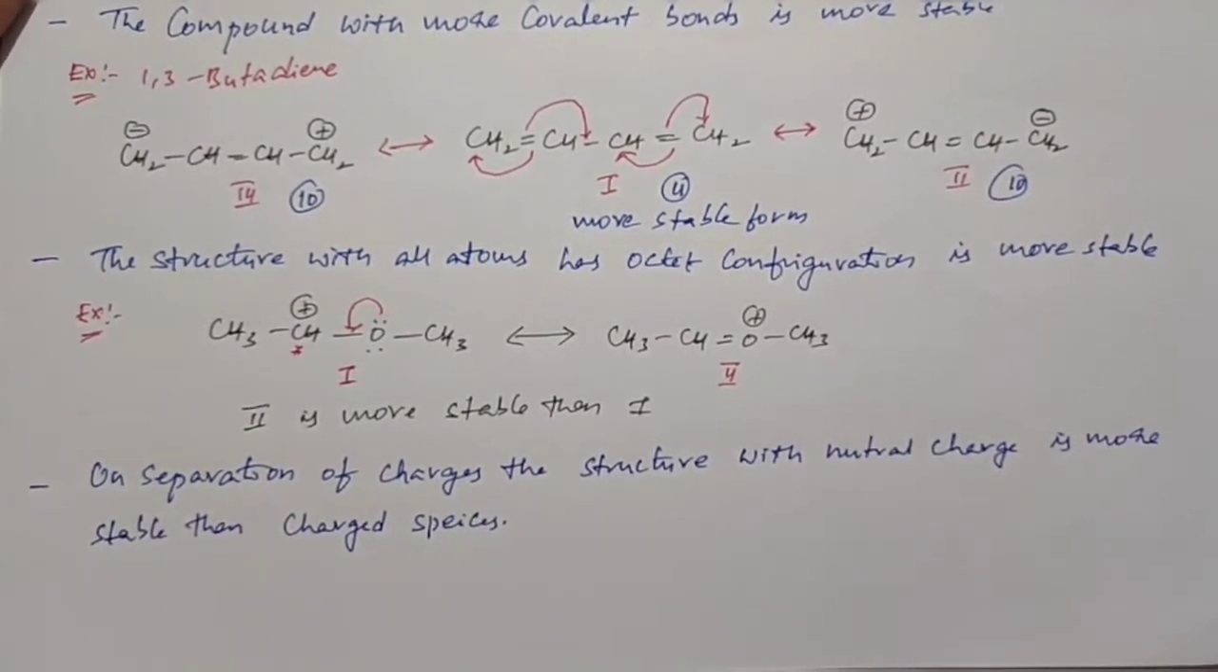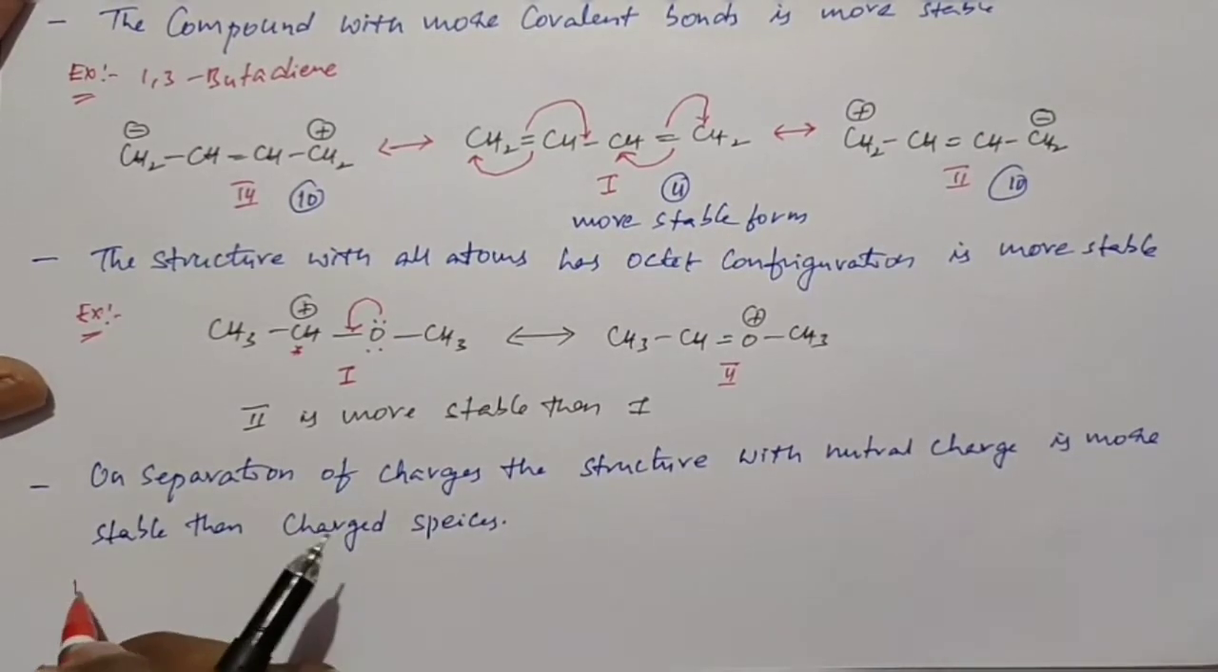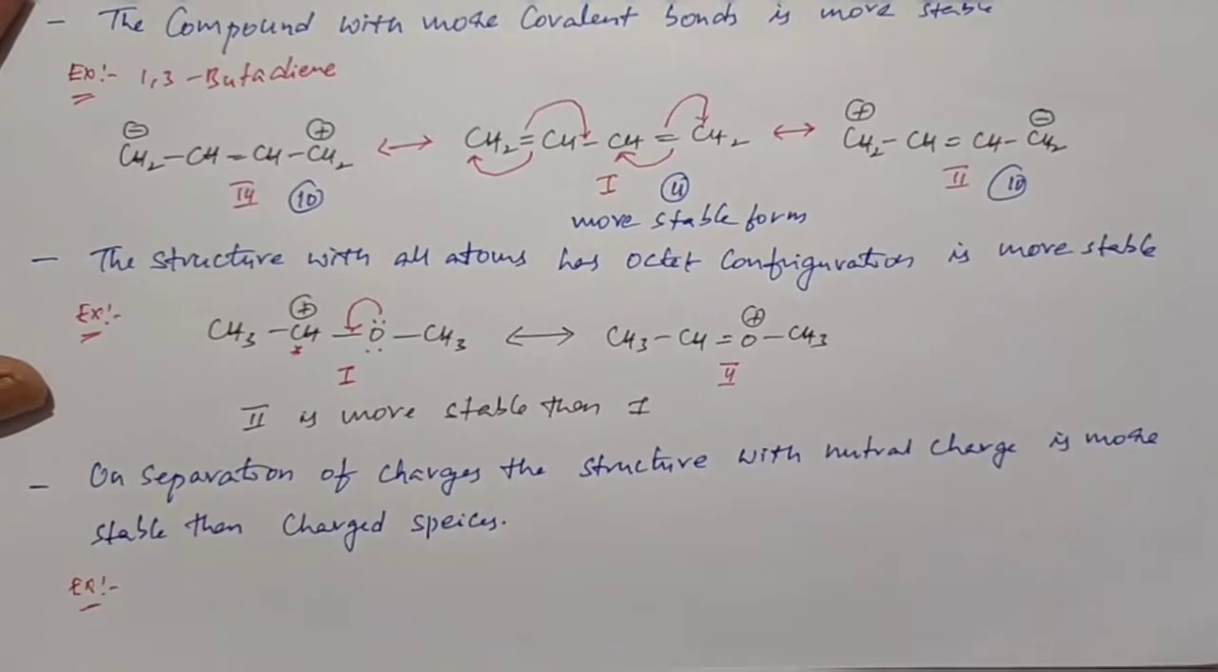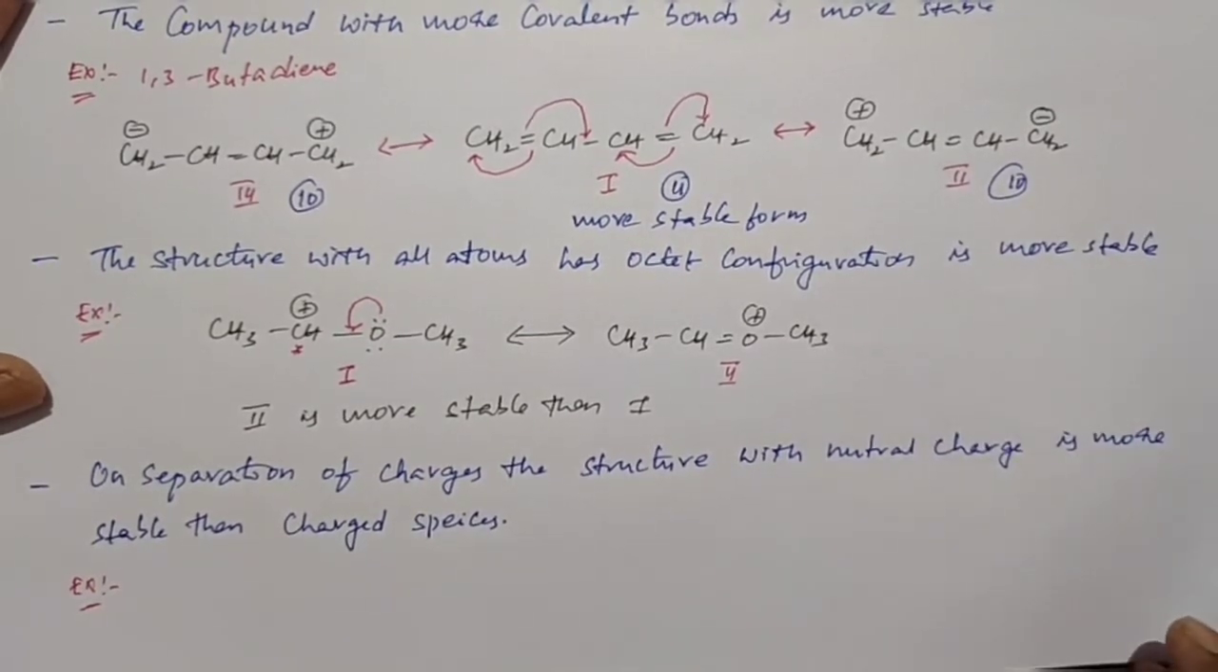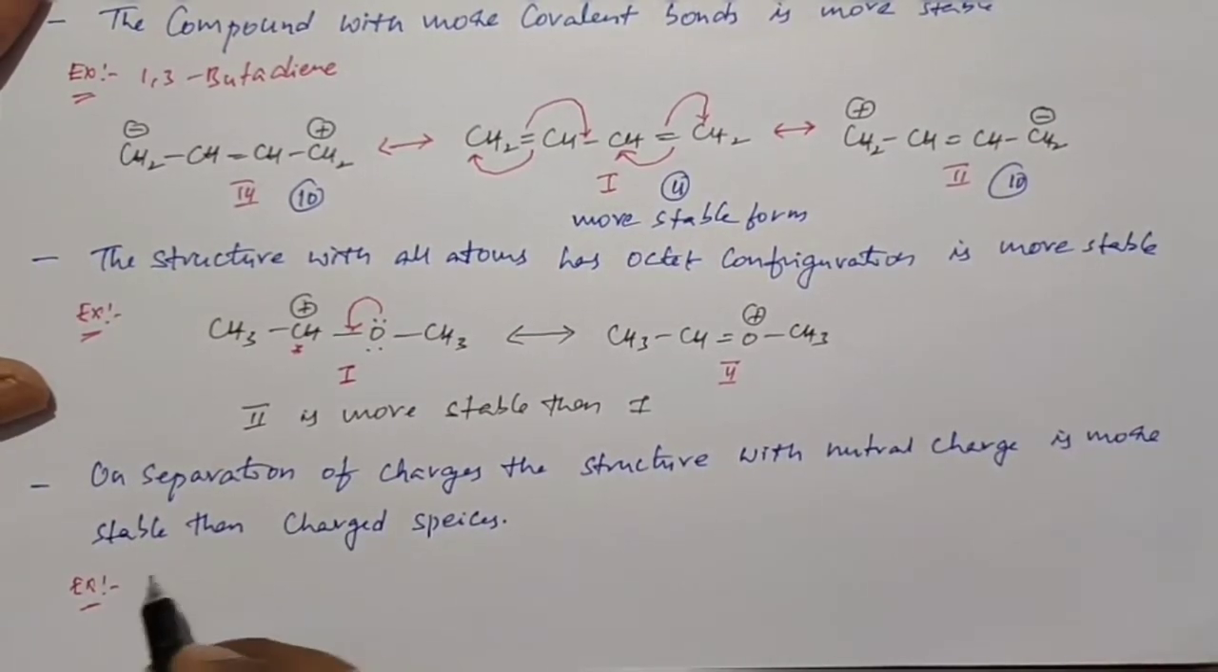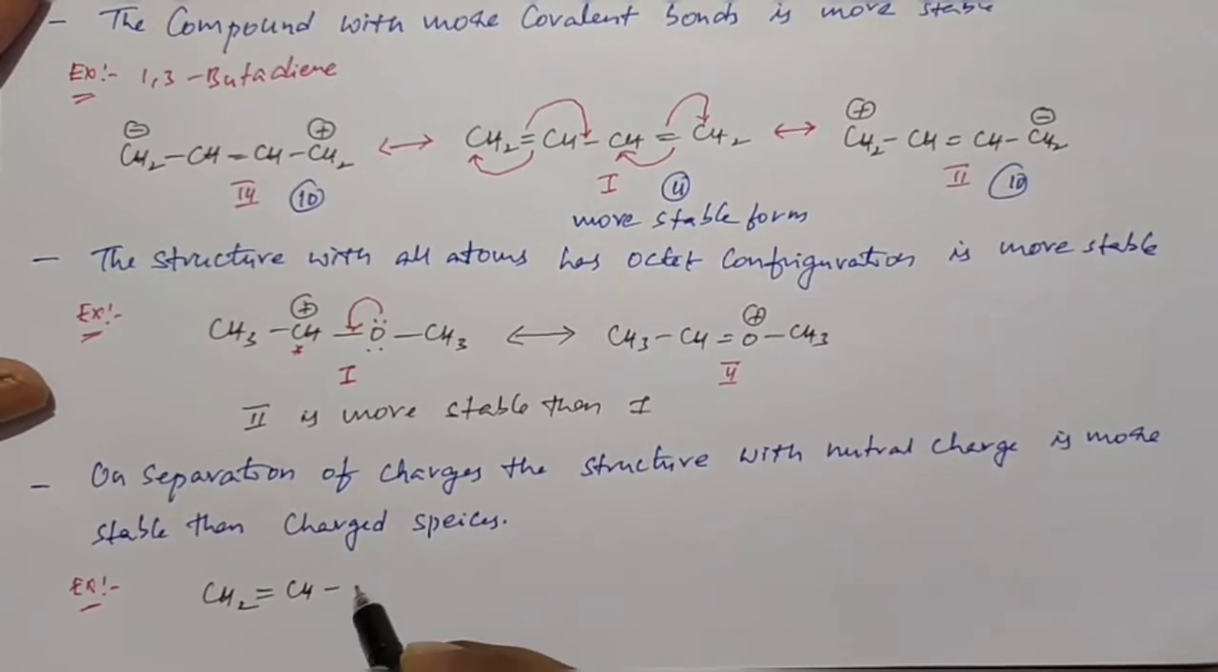Okay, so for better understanding here I want to take one example. The example is vinyl chloride. So what have we taken? Vinyl chloride. So this is a vinyl substance.